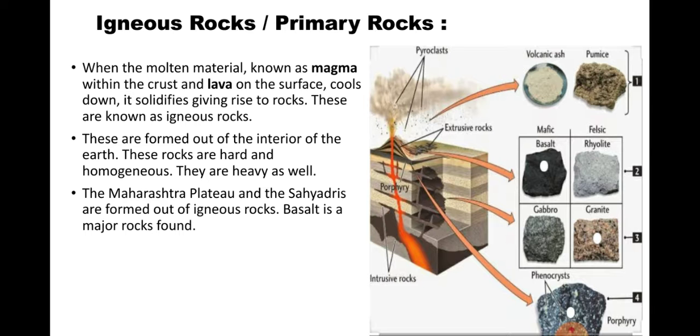In this slide you can see in the picture, the black one which I have dotted with white, that is the basalt rock. So understood the igneous rocks. The primary rock means igneous. Why is it called primary? Because it is found in the interior of the earth. Shall we move to the next slide?